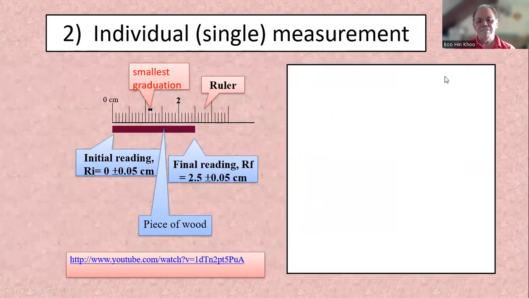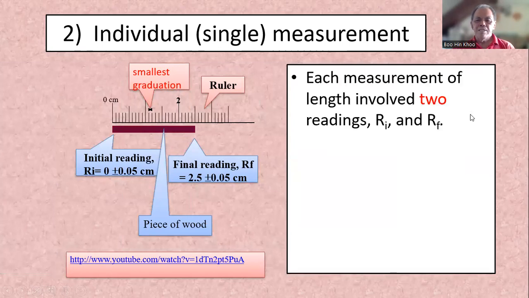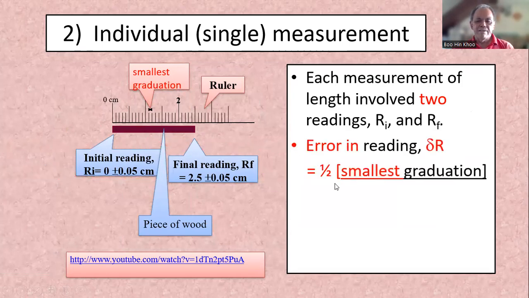So here is your piece of wood. You want to find the length of the piece of wood. Each measurement of the length involves 2 readings. Usually we forget about that. There's one reading here and one reading here. Error in reading is half the smallest gradation. Even when reading a graph in the exam, you are allowed to make a mistake of half the smallest gradation. In this case, the smallest gradation is 0.1 cm, divided by 2 is 0.05 cm.